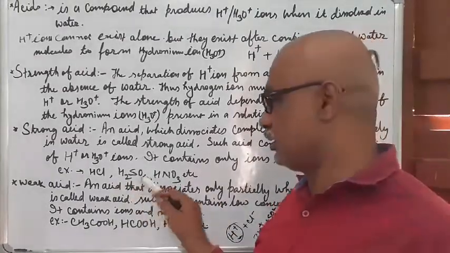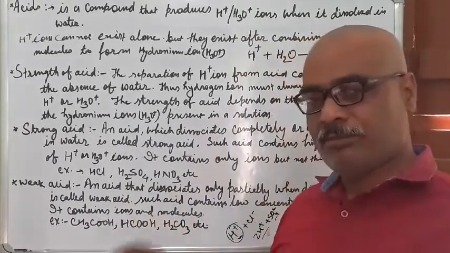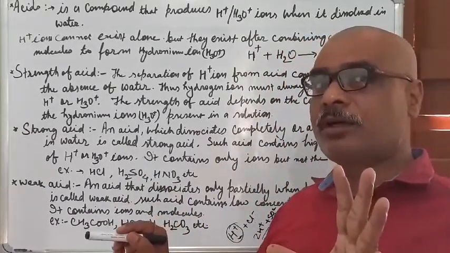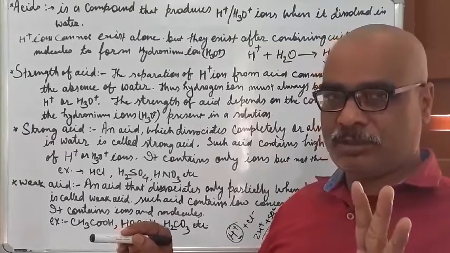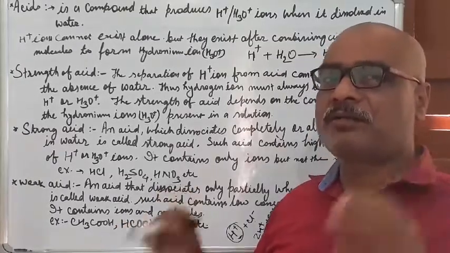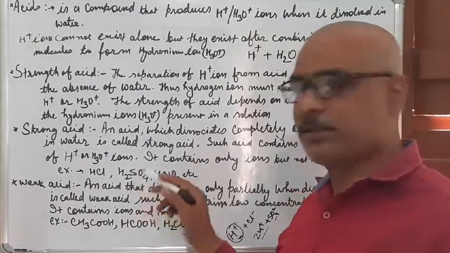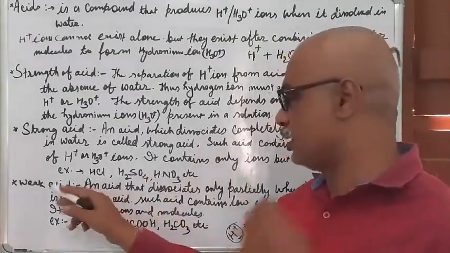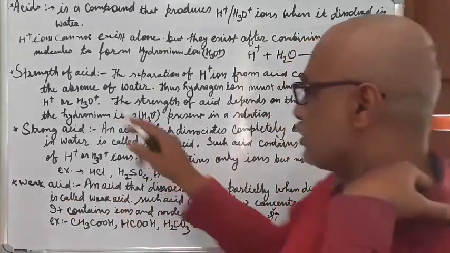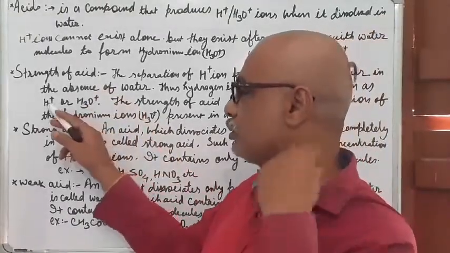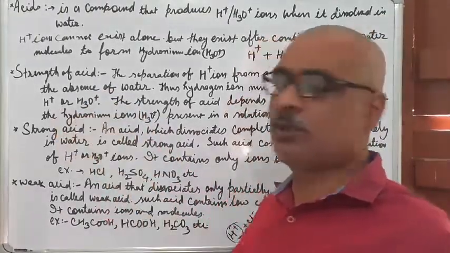If you put this acid on your body, your body will be melted down. Your body will get burned down. So that is the thing. So these are the strong acid and weak acid. So the strength of the acid depends upon the concentration of H plus and H3O plus ion.